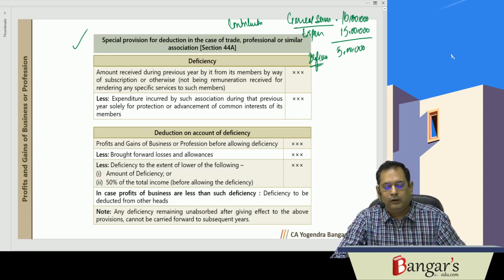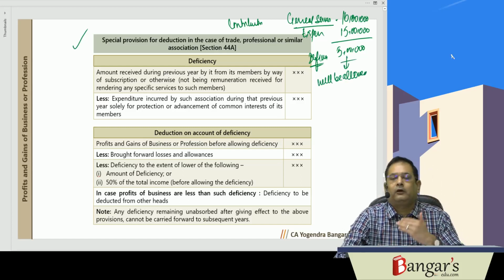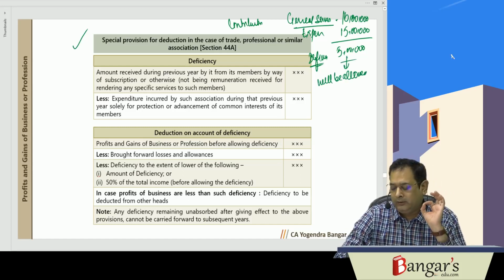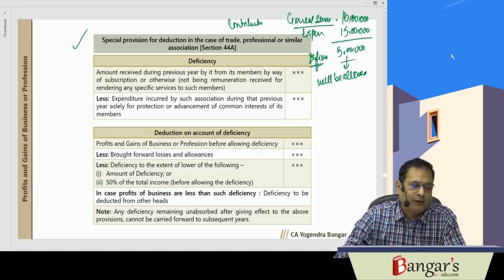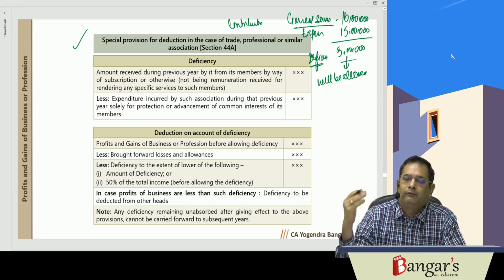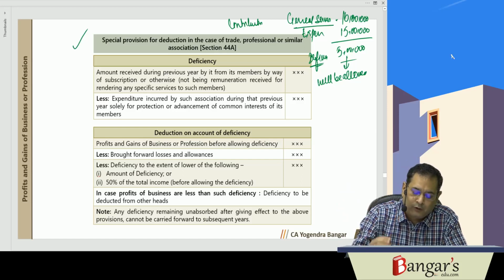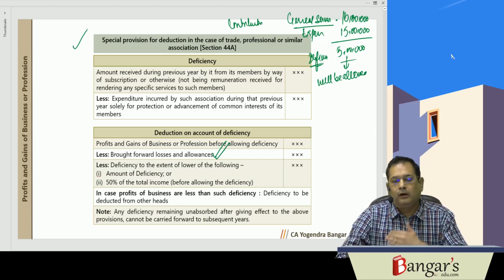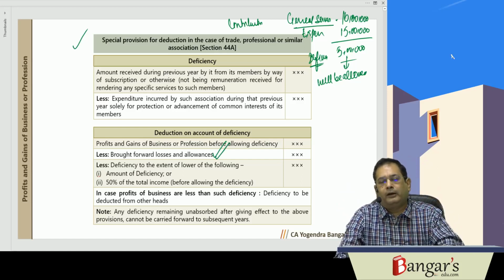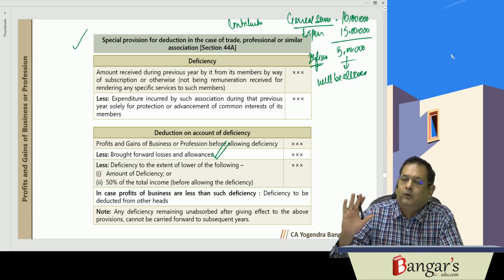Now this deficiency will be allowed as deduction to the extent of 50% of total income before allowing such deficiency. Brought forward business loss and allowances will be given priority over such set off of deficiency. Such deficiency will not be allowed to be carried forward.